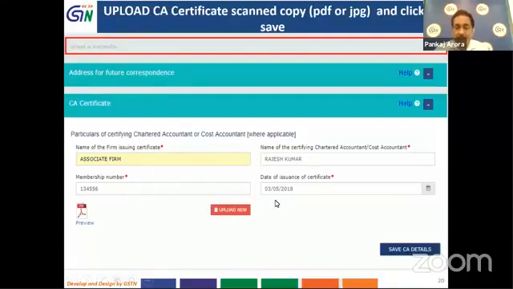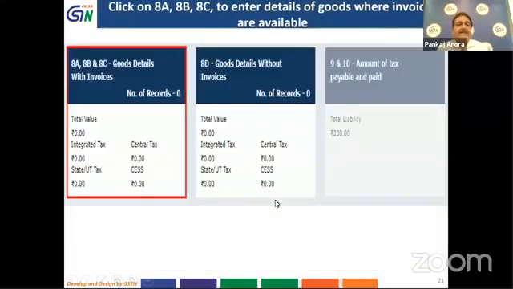So once you upload the CA certificate, now you can see the table 8A, B, and C. On the portal, tables 8A, 8B, and 8C contain the details of inputs, the inputs contained in semi-finished goods, and finished goods, and the capital goods.